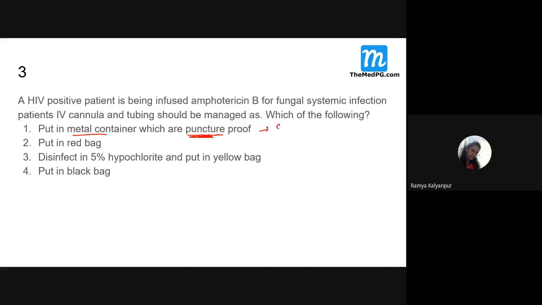It should be all syringes, scalpels, needles. All these should be disposed in which one? This particular one. And disinfect in 5% hypochlorite and put in yellow bag. This is for which one? Usually liquid waste. Black bag is for all general waste.